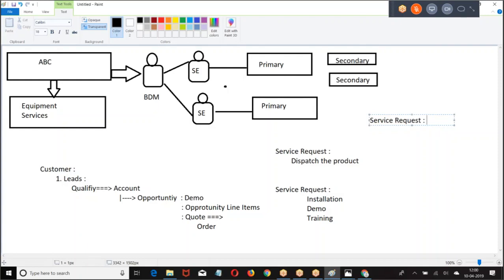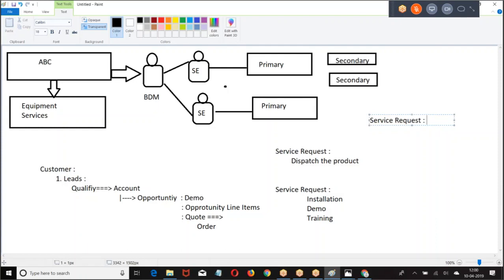Once it is done, then I may be interested to purchase. Then after understanding the requirement, I'll convert it into an account and say this customer is interested in purchasing this product. I need to provide the demonstration for him. I need to provide the information about him. Are you getting my point?